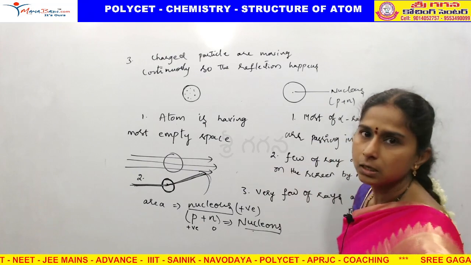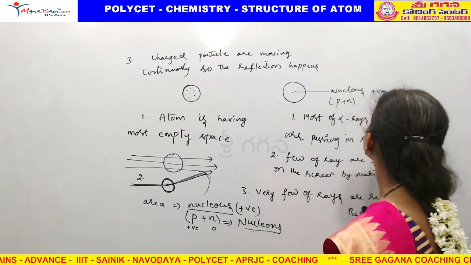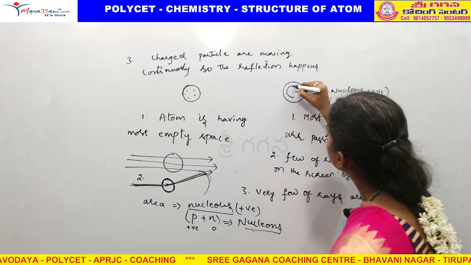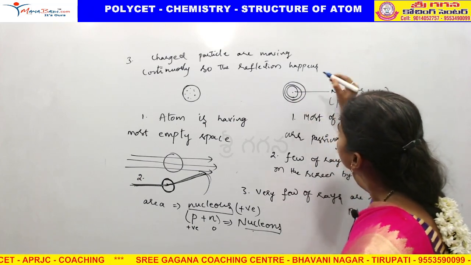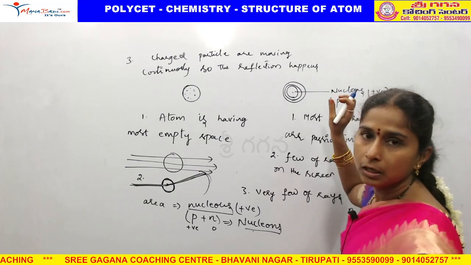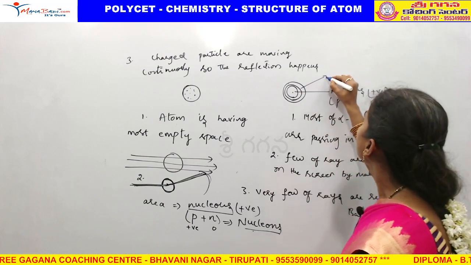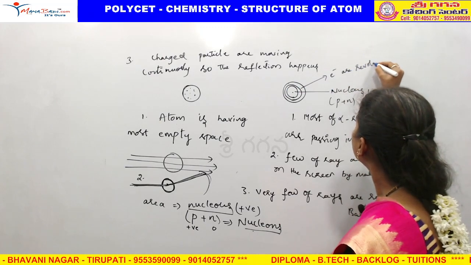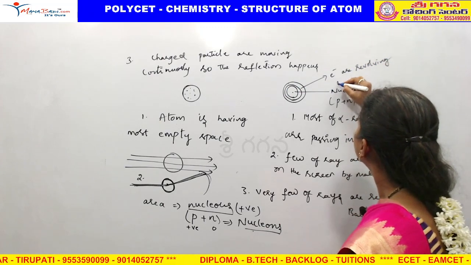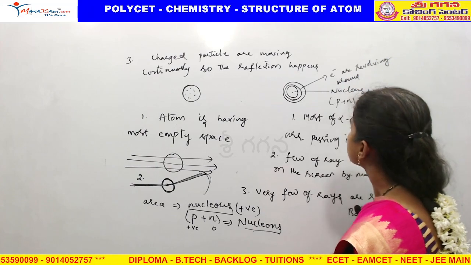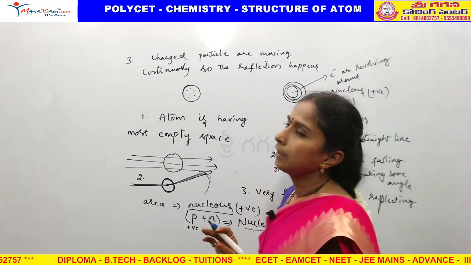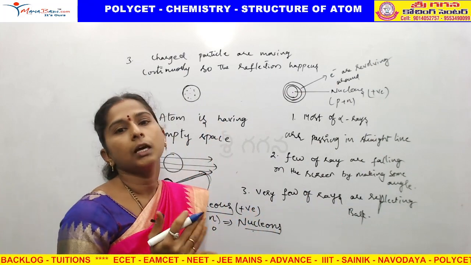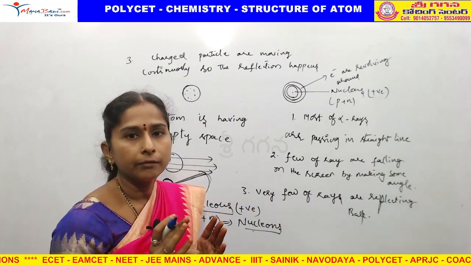So the overall charge on the nucleus is obviously positive. Around the nucleus, some charged particles are revolving. Some charged particles means nothing but electrons revolving around the nucleus, like how the planets rotate around the sun. He gave the conclusion.